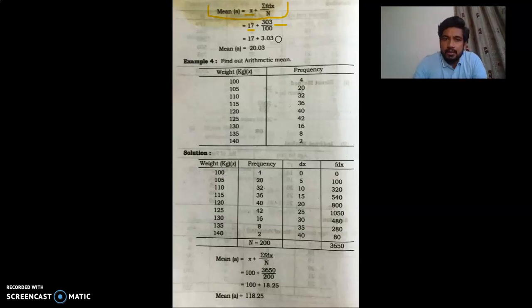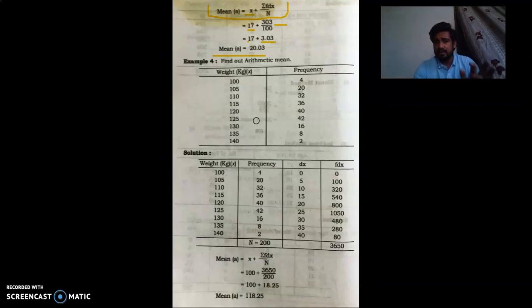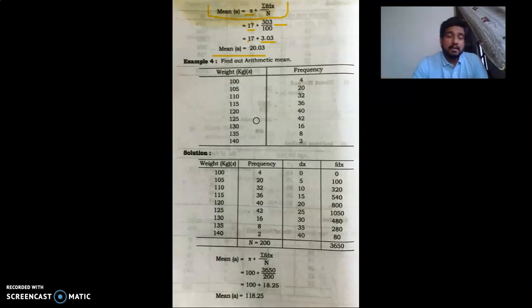So what we are doing here, we will write the 17 as it is plus 303 divided by 100, which is 3.03. So the answer of the mean is 20.03. As we cross check, we have the same answer that we got by the direct method. So I hope you understand the discrete series by the direct method and the indirect method also.